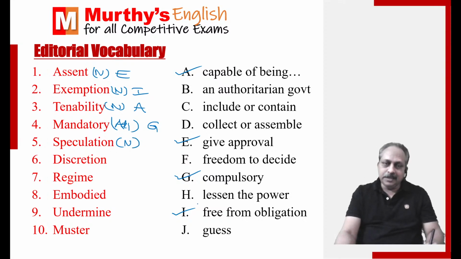Noun. Guess. Simple word. J. Discretion. Freedom to decide what is right, what is wrong, in which direction you have to go. Noun. Answer. F. Regime, an authoritarian government. B is the answer.